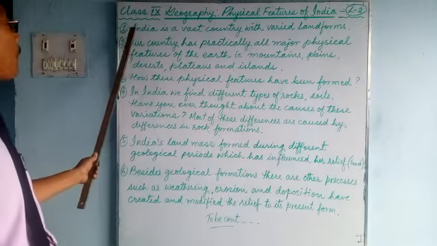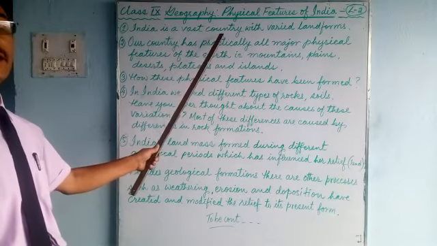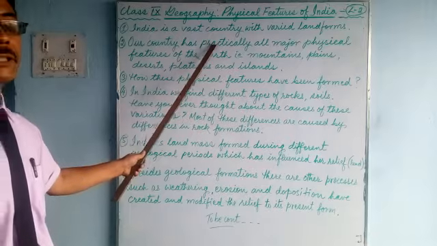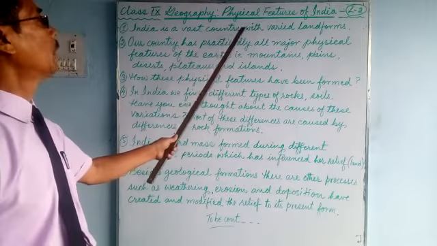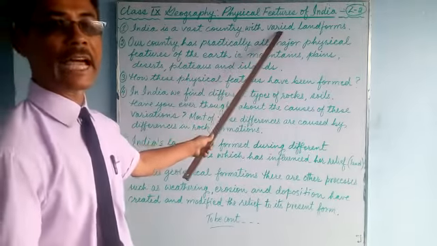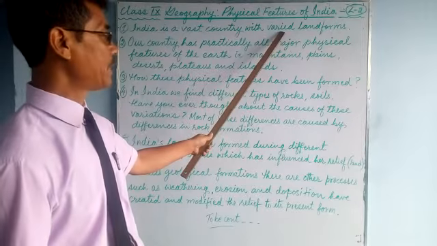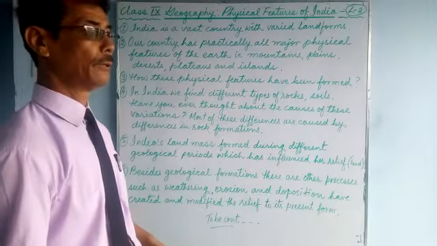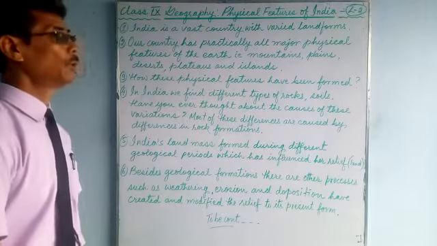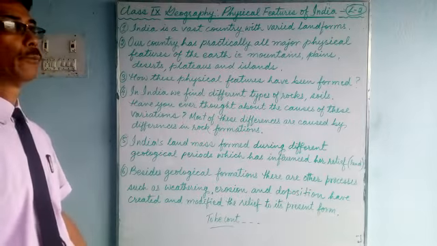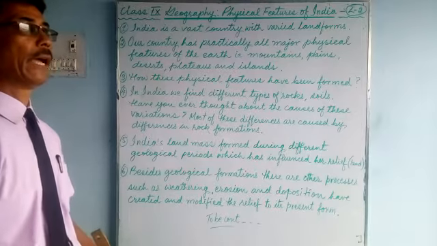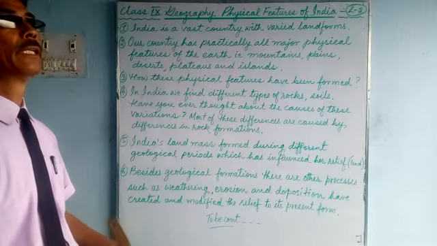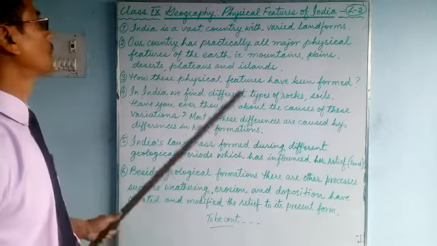Number 1, India is a vast country. Vast means very big. It is the 7th largest country in the world. A vast country with varied, means different types, varieties of landforms. Landform means the shape of the land. So our country is very vast. We have various types of lands we can find over here, that is physical features.